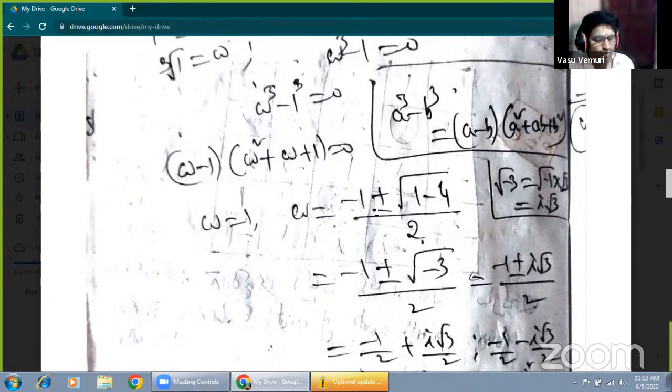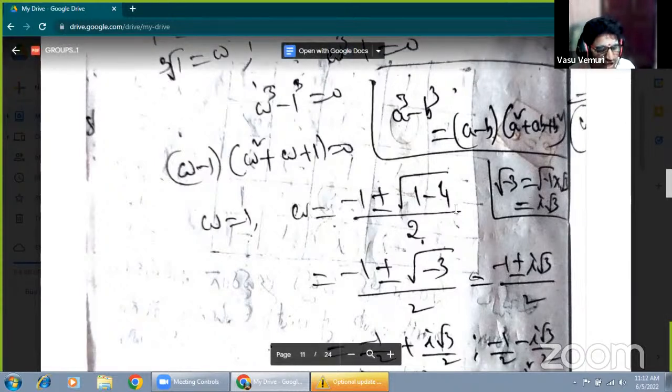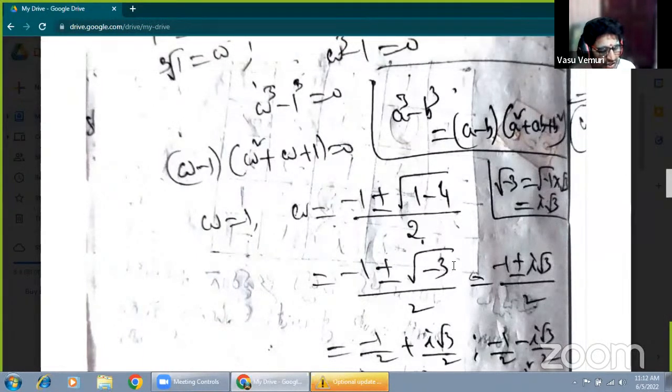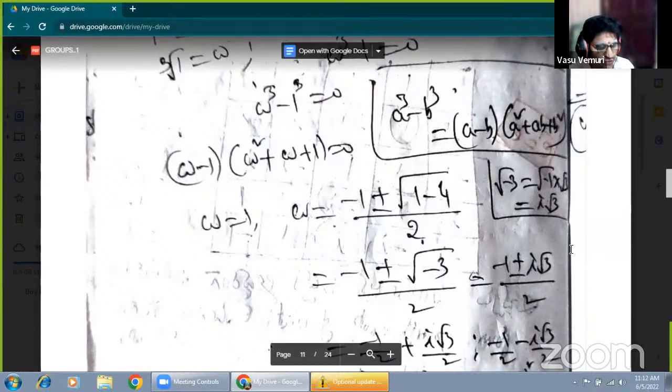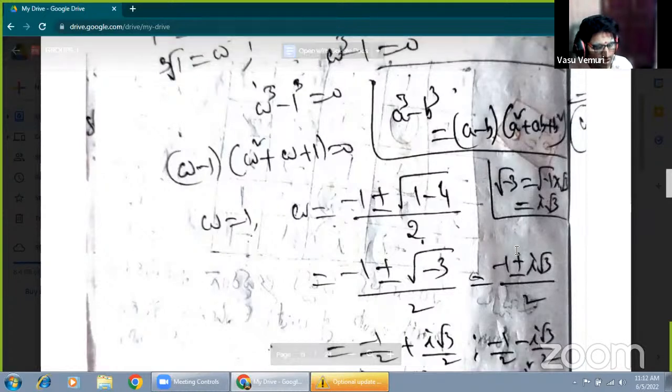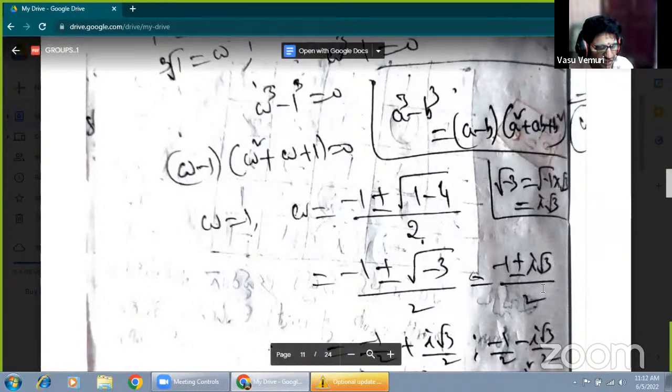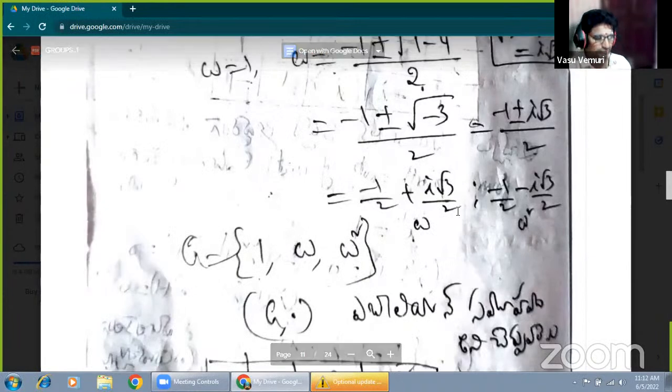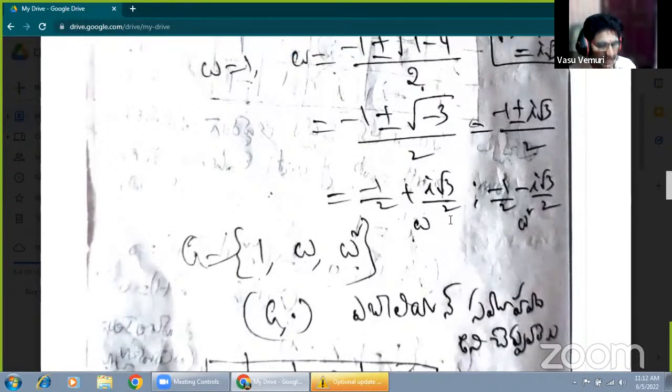Therefore, omega equals minus 1 plus or minus root of minus 3, by 2. Root of minus 3 means root of minus 1 into root 3, and root of minus 1 means i. So this is minus 1 by 2 plus or minus i into root 3 by 2. We are getting these values, the other roots of omega: one is the plus and the second is the minus.